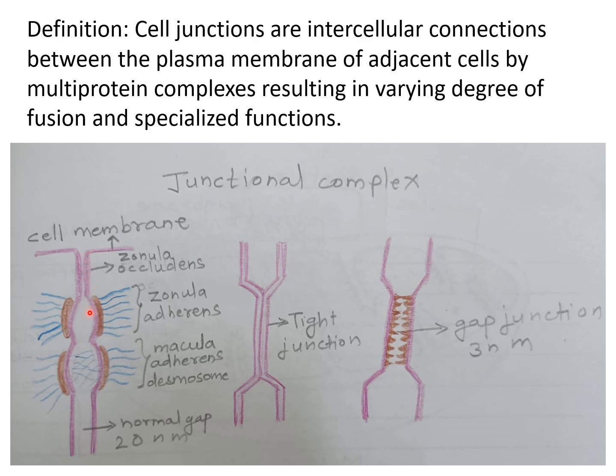This is the intercellular space, which is filled with multi-protein complexes that bring about fusion of the intercellular spaces, and these junctions perform a special type of function.